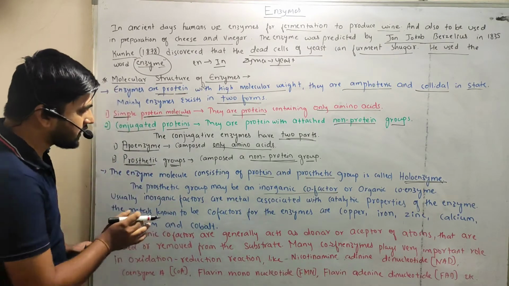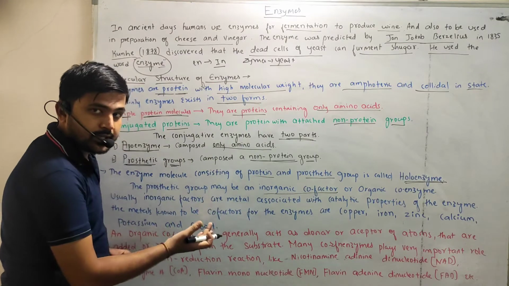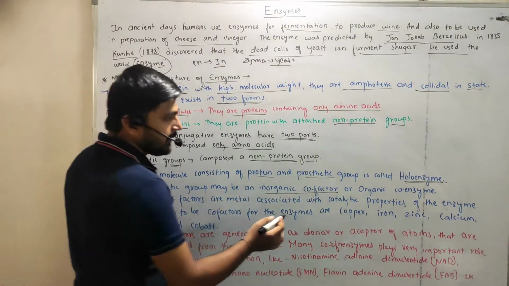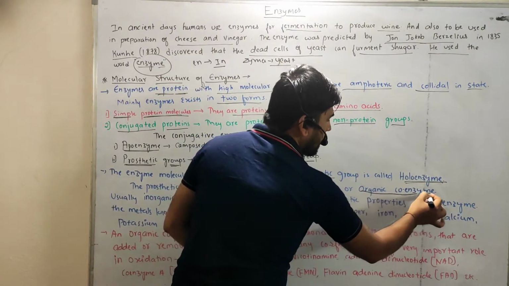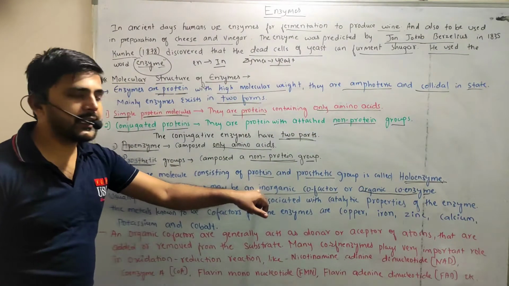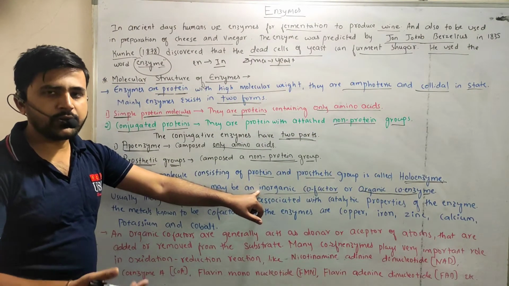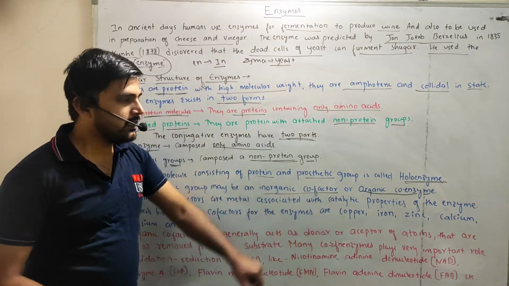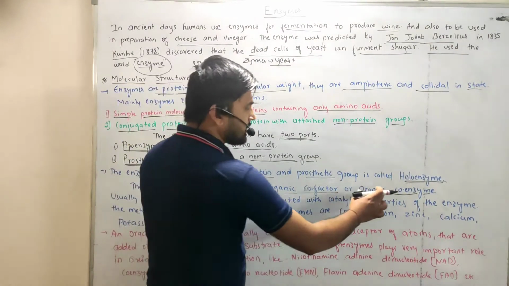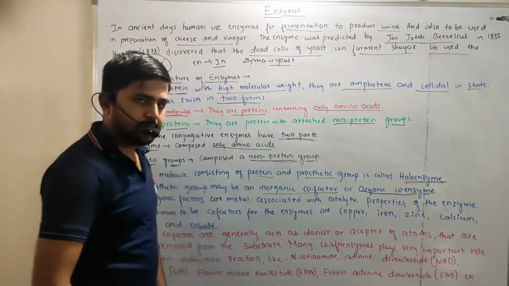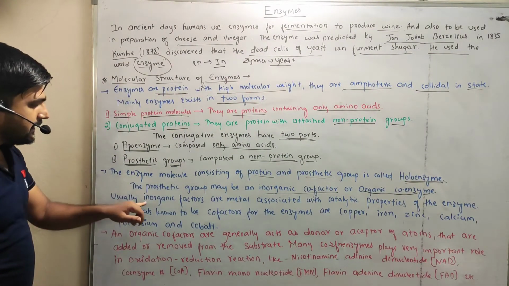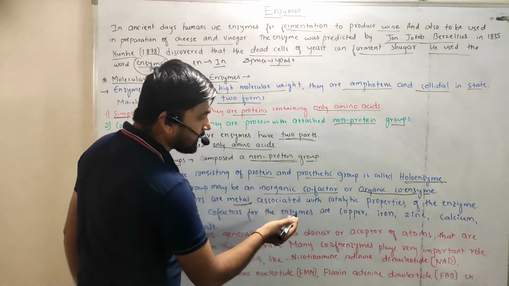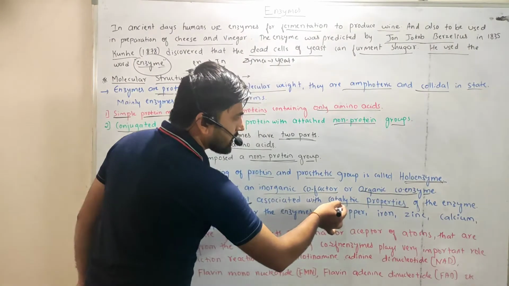So in case of prosthetic group, what happens? The prosthetic group may be an inorganic cofactor or an organic coenzyme. Suppose an inorganic ion or metal, whatever it may be, is present, that is called the cofactor. If any organic form is present, that is called the coenzyme. Usually, inorganic factors are metals associated with catalytic properties of the